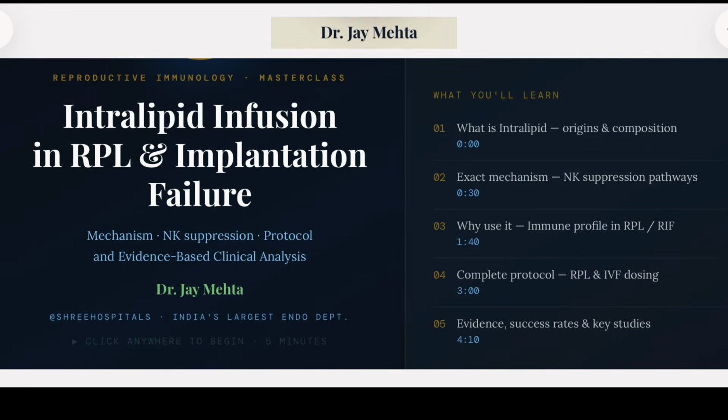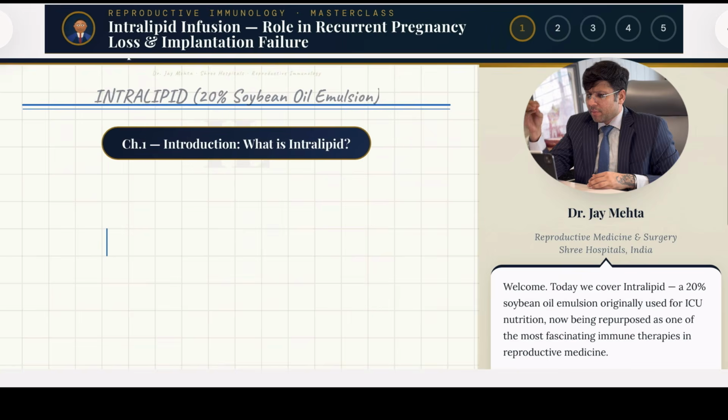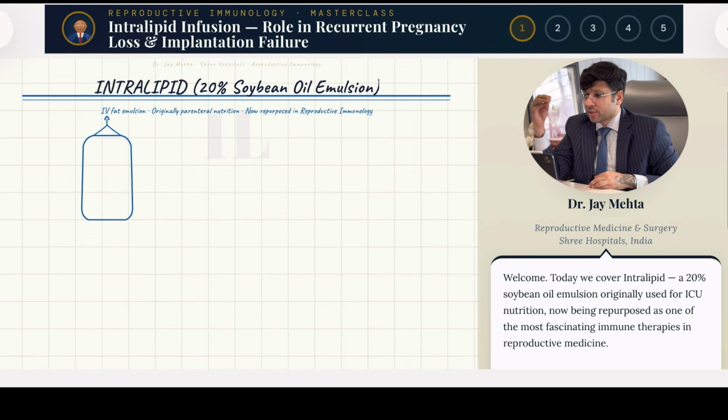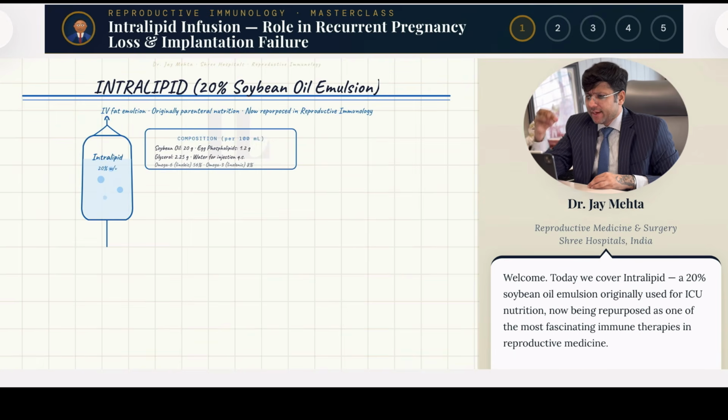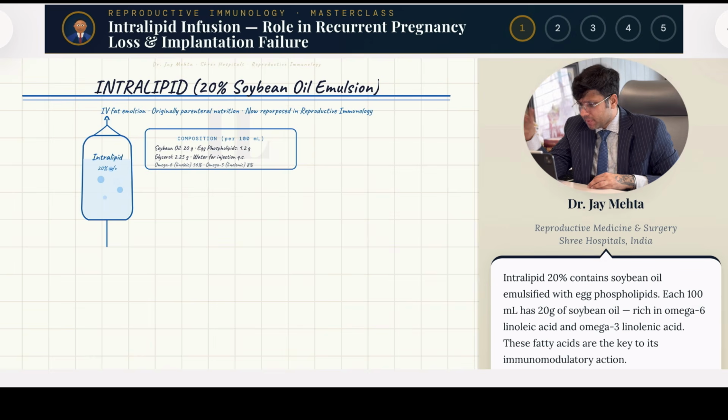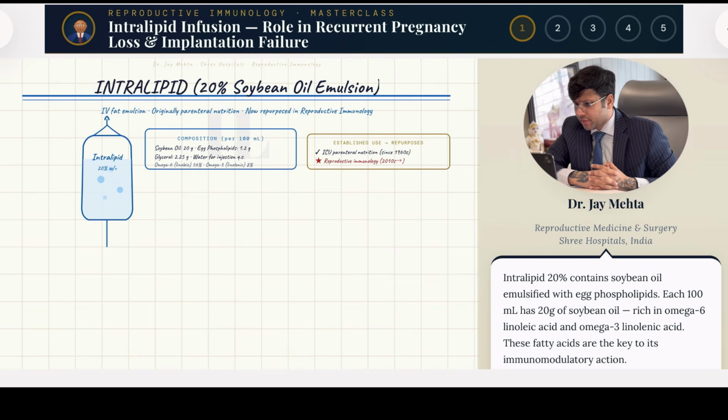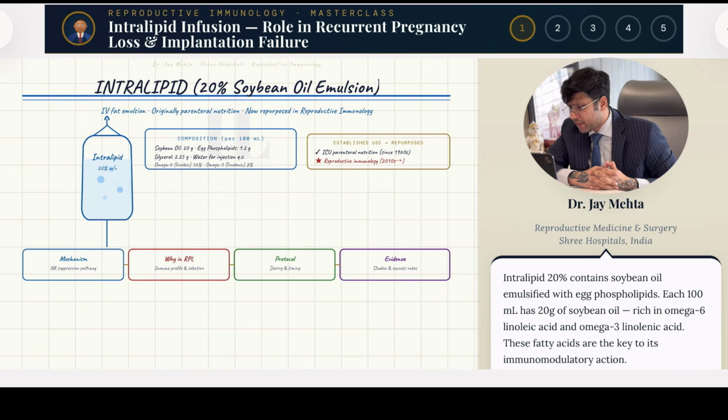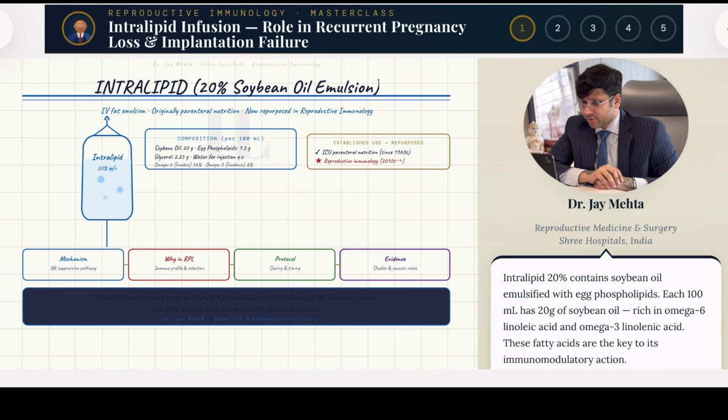This is a masterclass on intralipid infusion. Remember, it is extensively used and abused in reproductive immunology in India. Basically, it is made up of soybean oil emulsion 20%, and it is, of course, a solution which is available in the market for parenteral infusion, extensively used in the ICUs since quite some period of time.